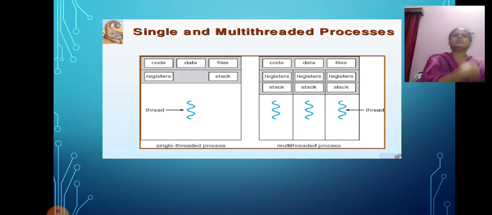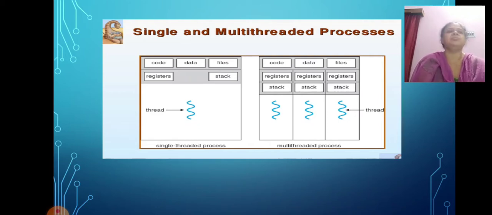Next one is resource sharing. Resources like code, data, and files can be shared among all threads within a process. But it is important to know that stack and registers can't be shared among the threads. Each thread has its own stack and registers. It is very important to keep this in mind. Although resource sharing occurs between threads, they still don't share their own stacks and registers.